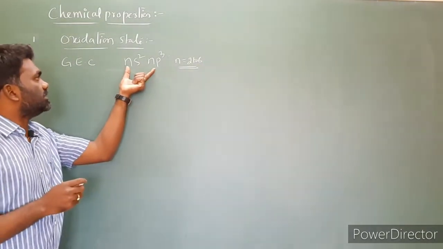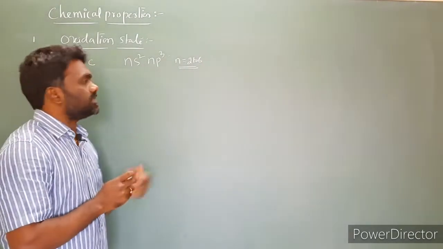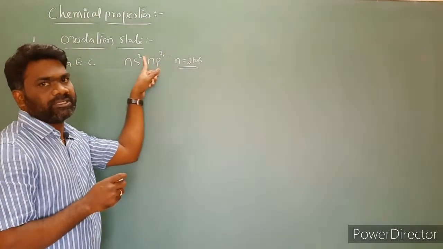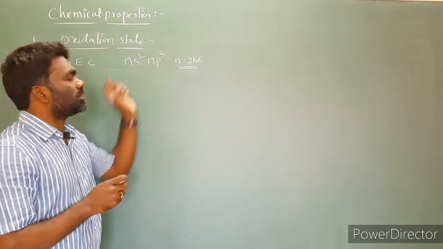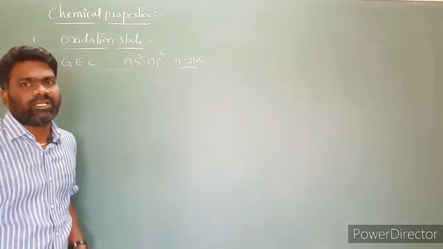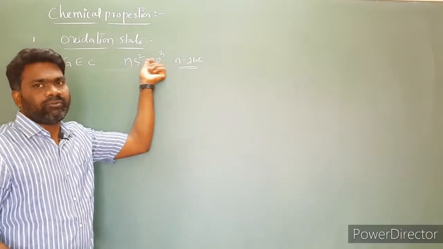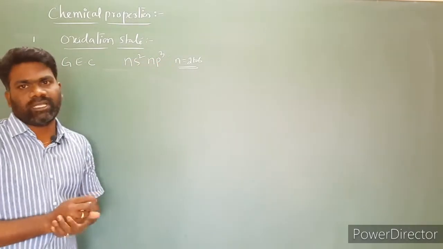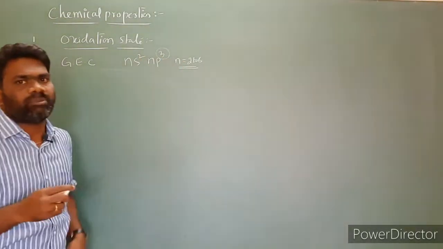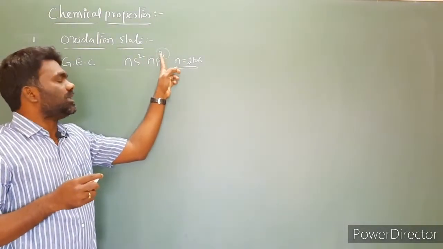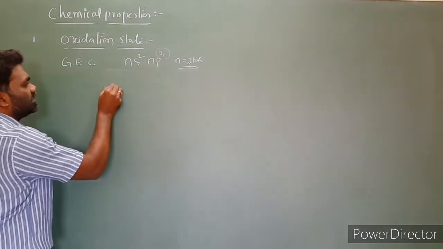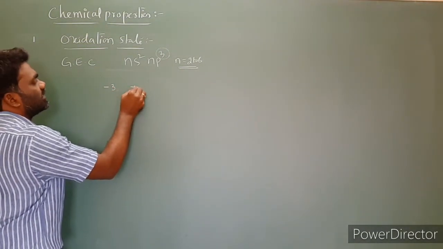By looking at this electron configuration, what we understand is the number of valence electrons in group 15 elements. Valence shell is 2 plus 3. Total number of valence electrons is 5. If these 3 electrons are involved in the bonding, by gaining or losing, they can show oxidation states -3 and +3.